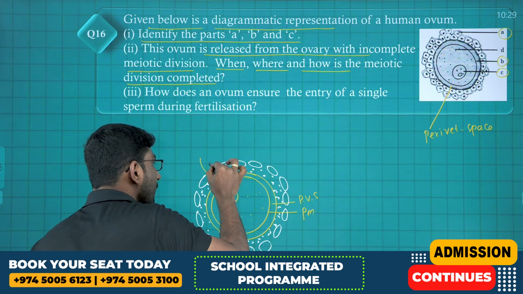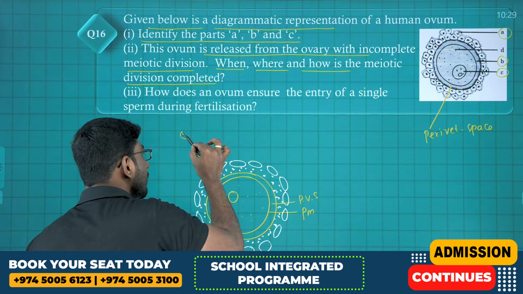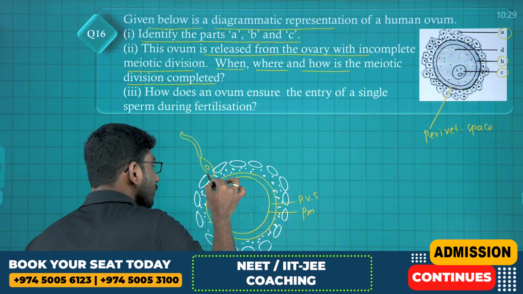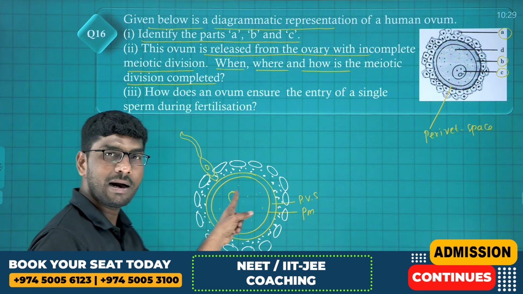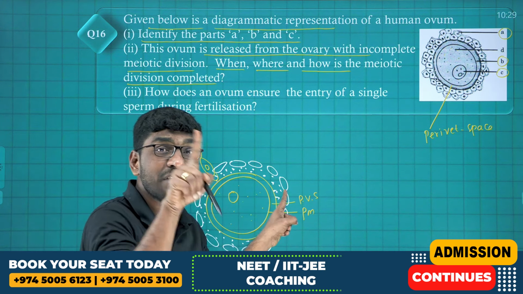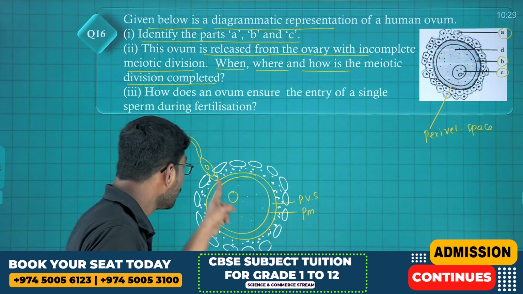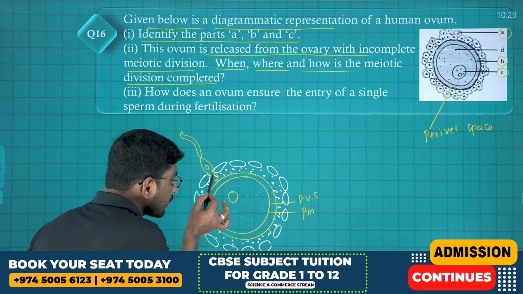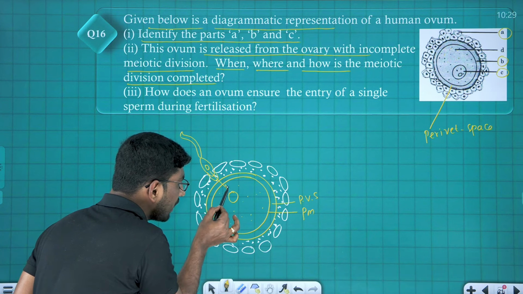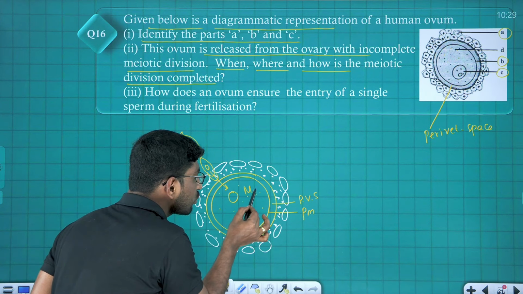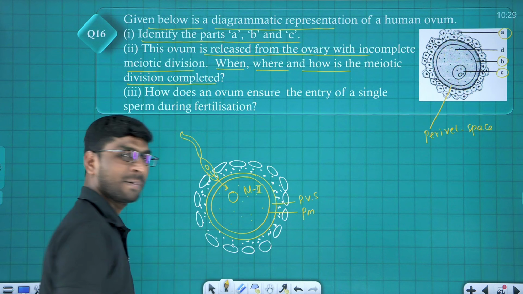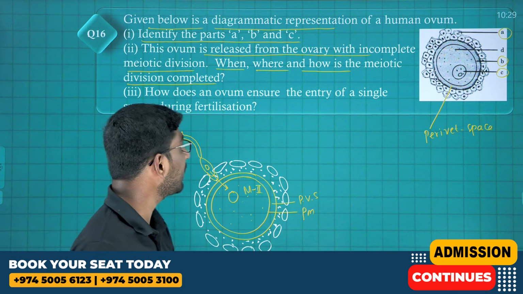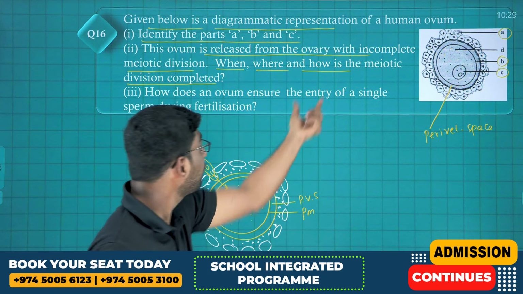When a sperm comes and triggers the zona pellucida at the time of fertilization, the zona pellucida dissolves, and when the sperm nucleus is released into the cytoplasm, meiosis completes. How? I explain here. Where?